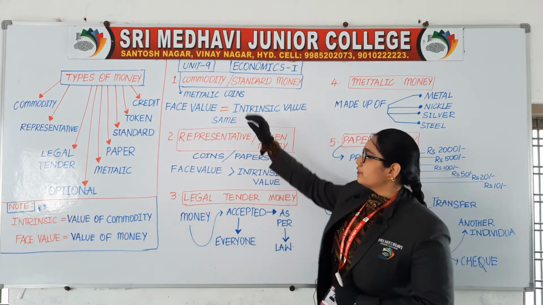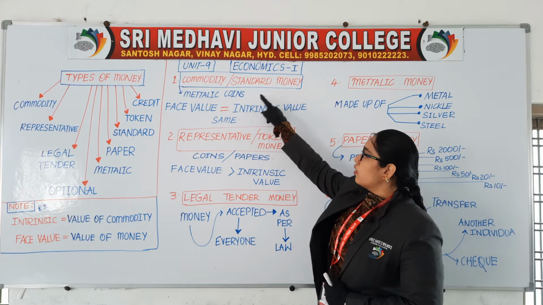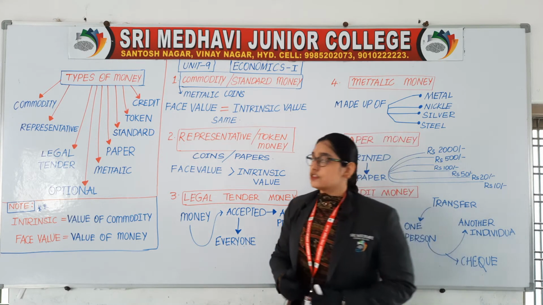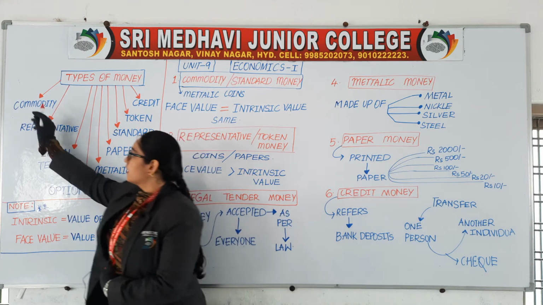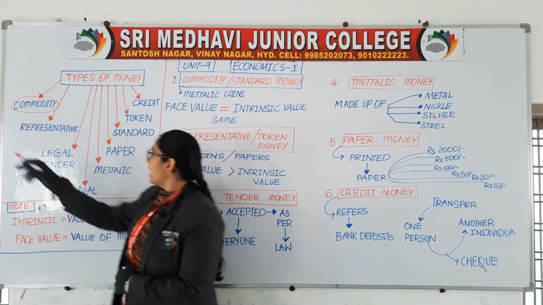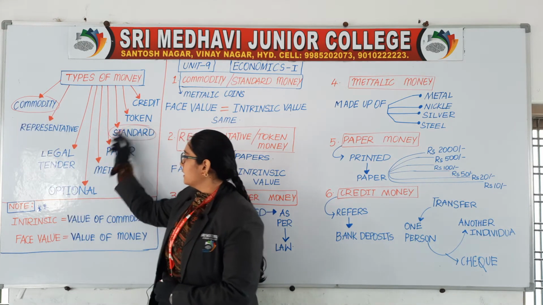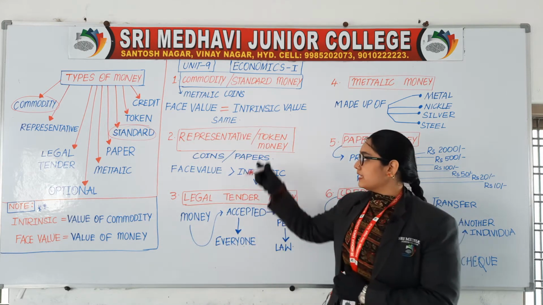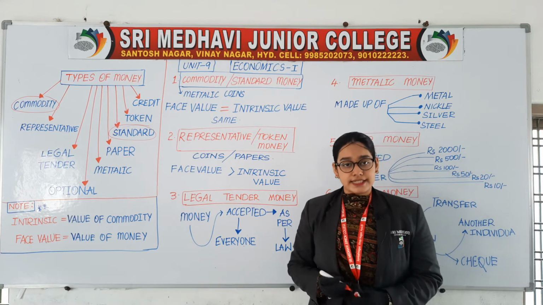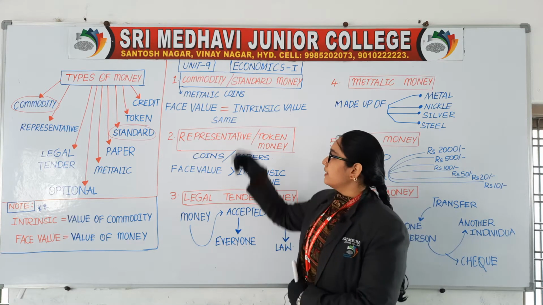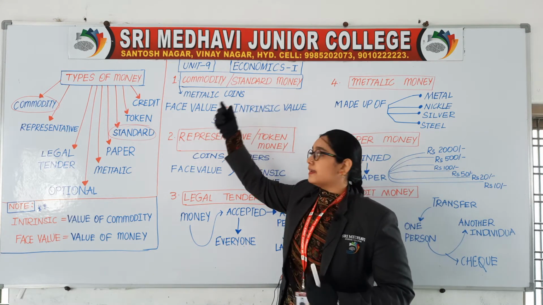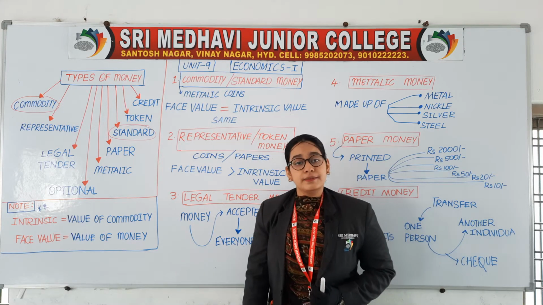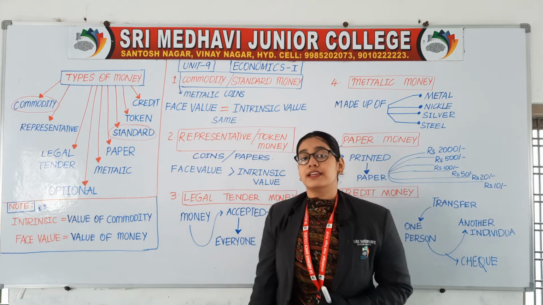Let us start with the first one, commodity or standard money. Just now we have read here commodity money and here standard money. These 2 are different side headings, but the meaning of these 2 terms are same. Generally these kinds of money are in metal form. Which kind of money will be having in metal?